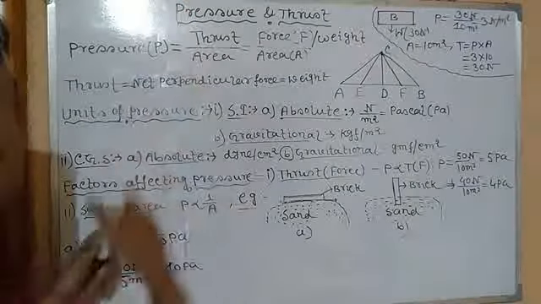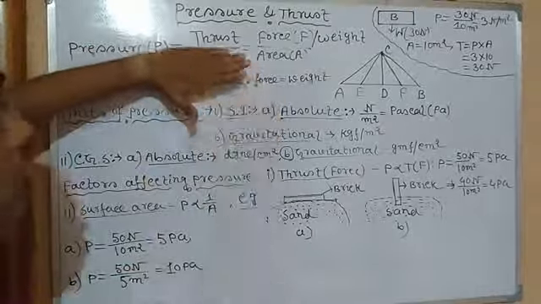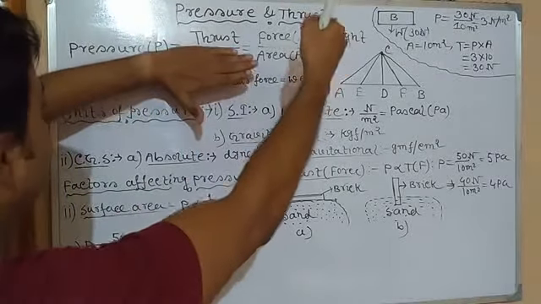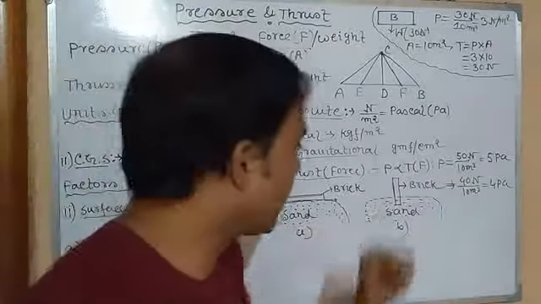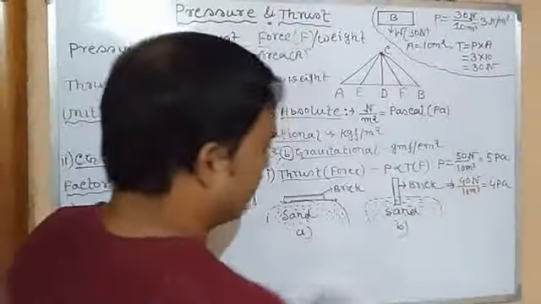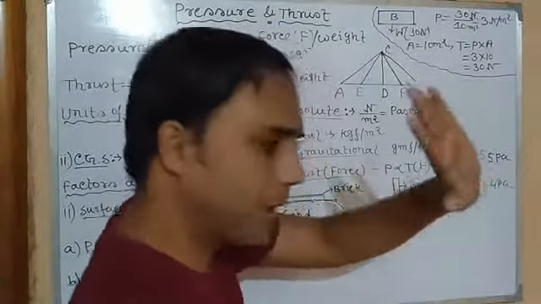So we can clearly see from this that pressure equals thrust divided by area. So pressure is directly proportional to thrust. If thrust increases, pressure increases; if thrust decreases, pressure will decrease. You can clearly see in the case of constant area, if area is kept constant, at first the force is 50 Newton, so the pressure is 5 Pascal.